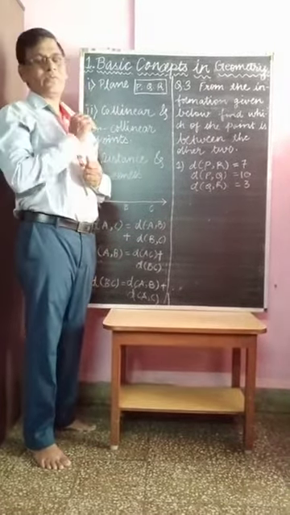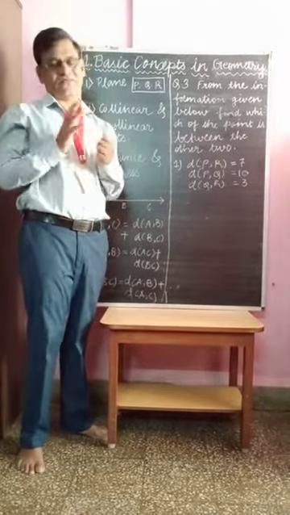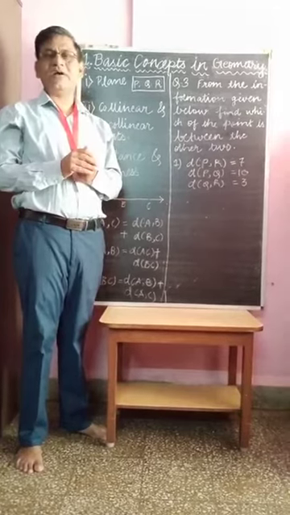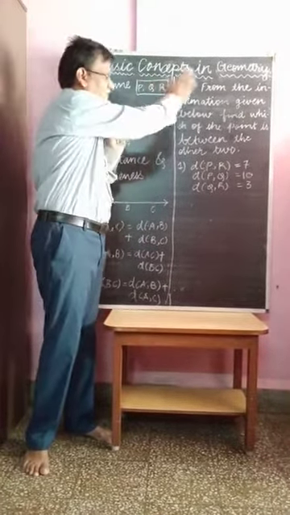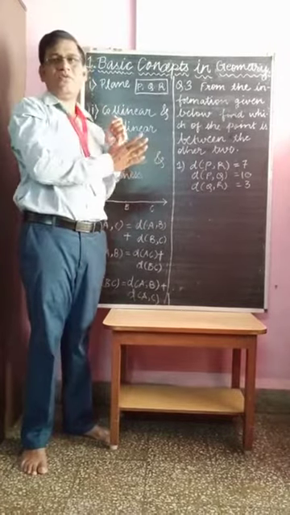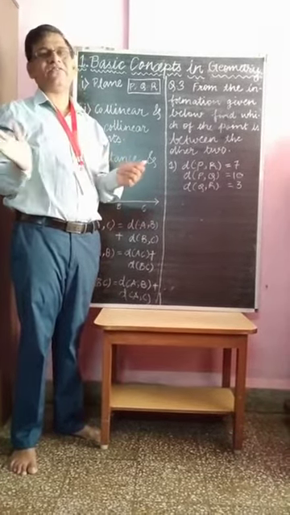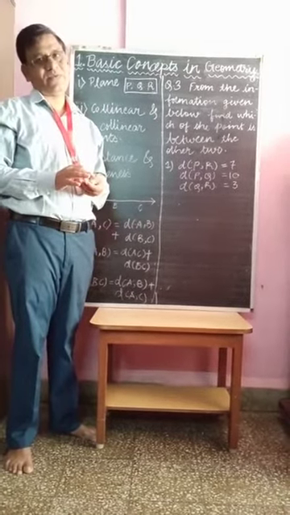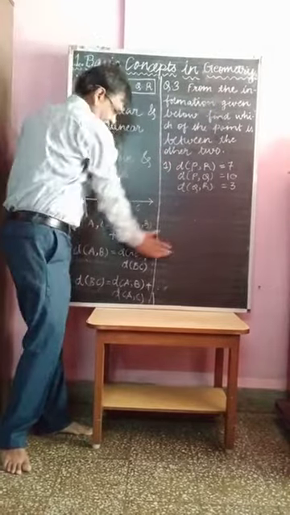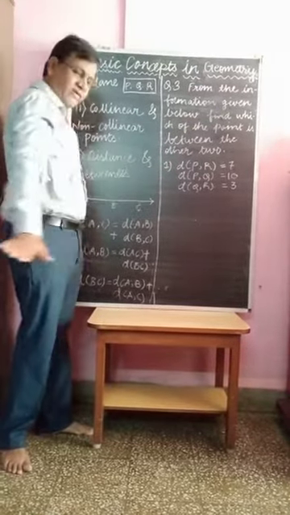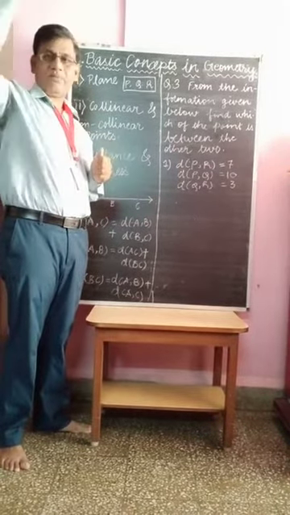Now what is the concept of plane? What is a plane? A plane is a flat surface. It is an undefined term in geometry, but it is a flat surface which extends in all directions infinitely. So this is called a plane. The floor is one of the planes, and the ceiling is one of the planes.